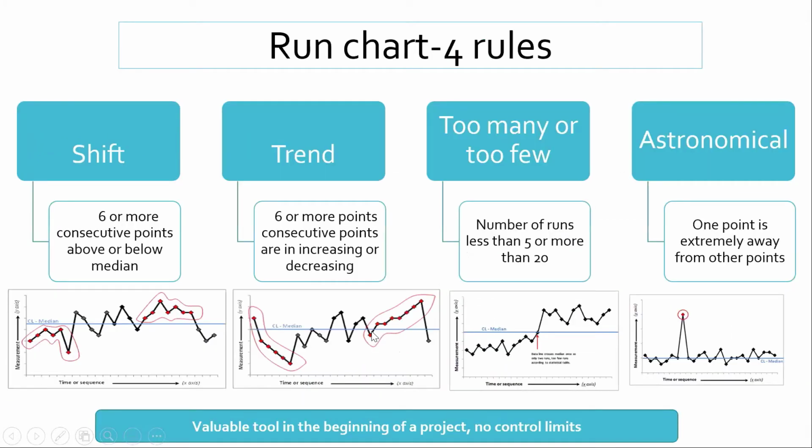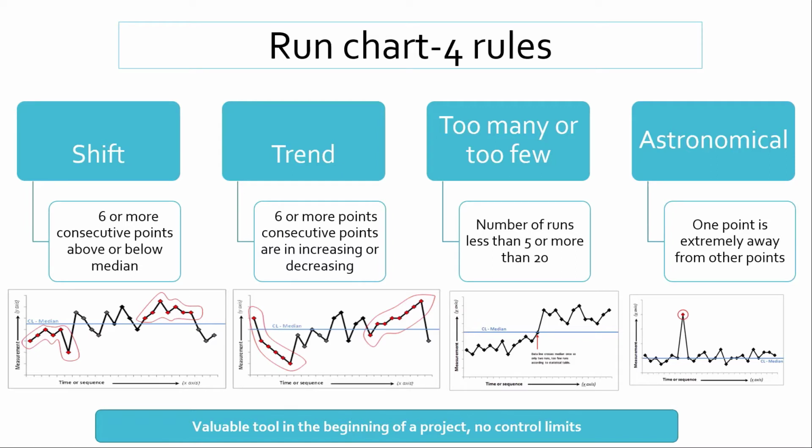Okay, so let's move on to the second chart, that is the run chart. In a run chart, we always have to remember these 4 rules. So this gives us not only the trend, but the shift, trend, too many or too few runs, and astronomical value. The keywords here in this run chart are trend as well as shift. So what do you mean by shift?